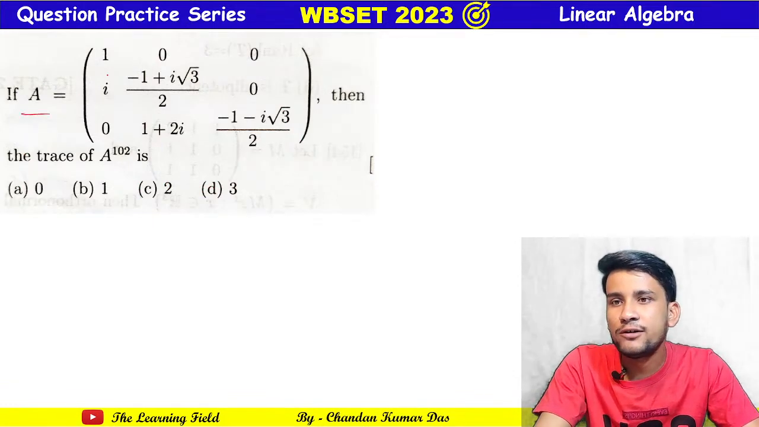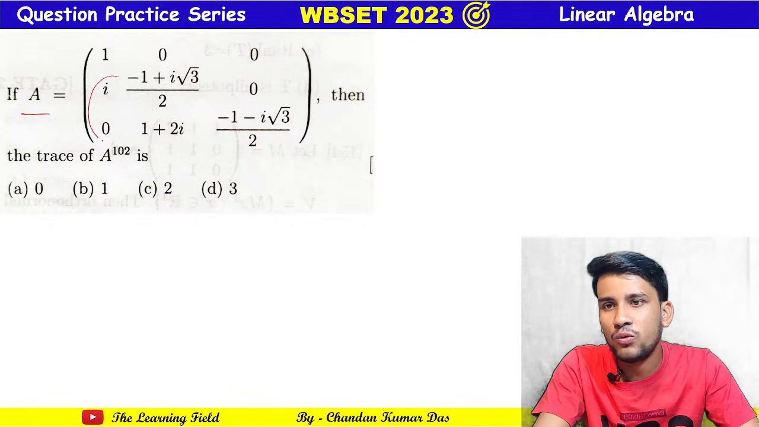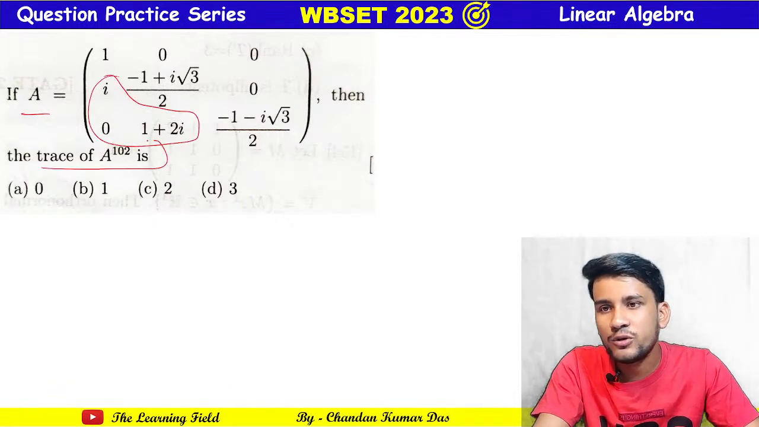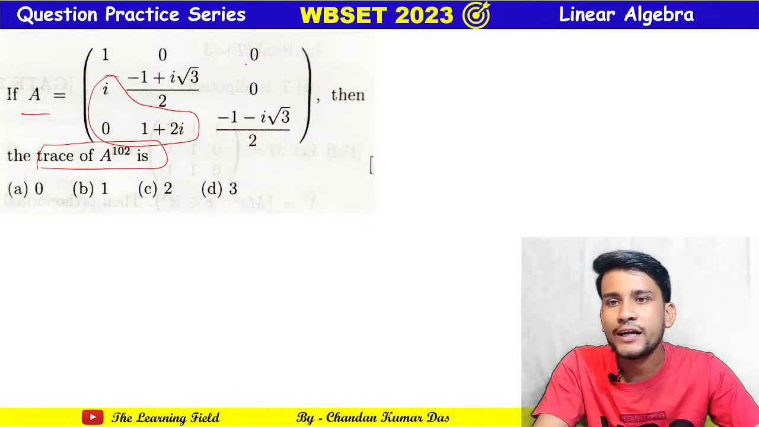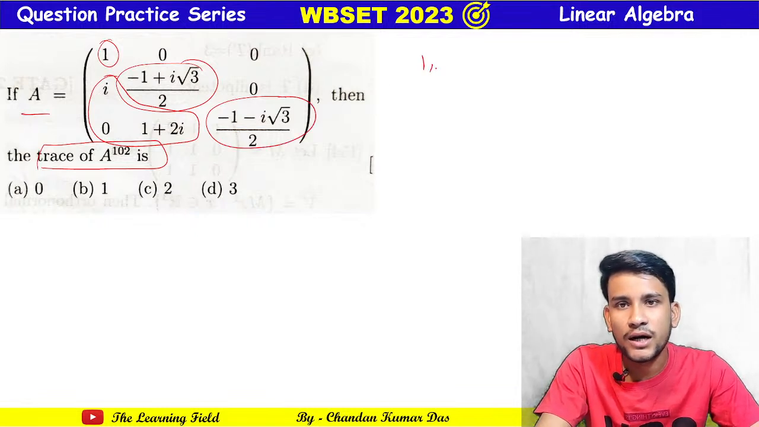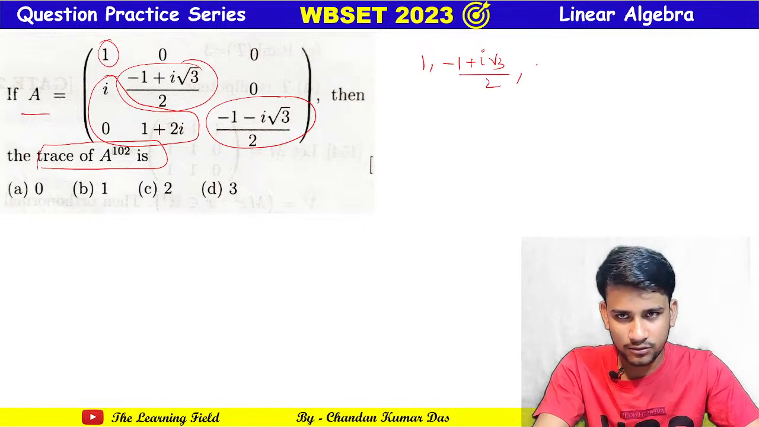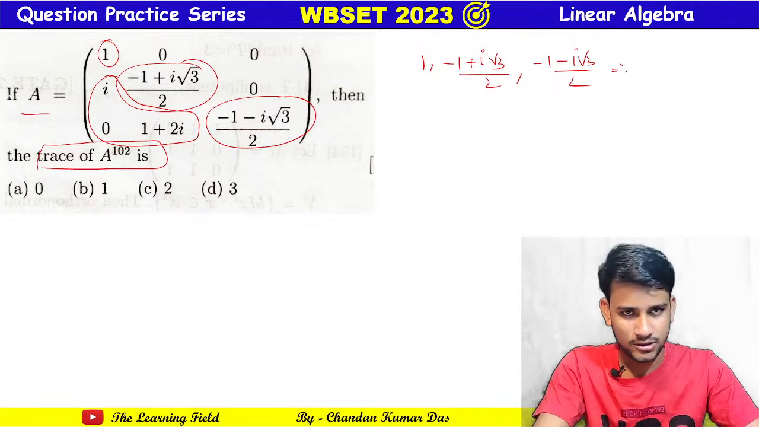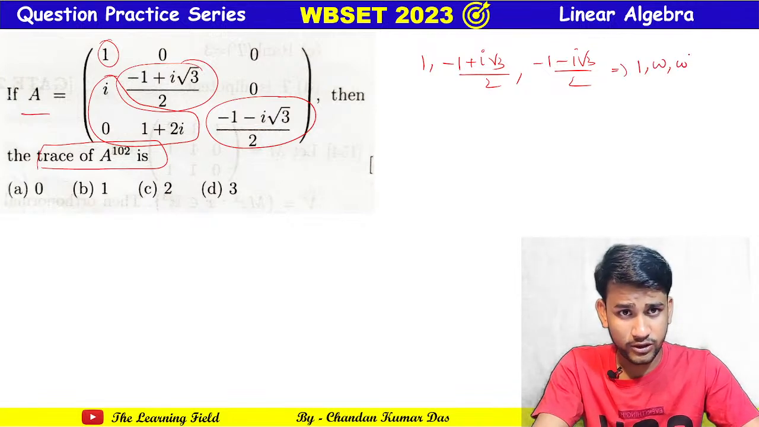So if A equals this matrix, this is again a lower triangular matrix, the upper values are 0. What is the trace of A to the power 102? So see, the eigenvalues are the diagonal elements. So the eigenvalues are 1, minus 1 plus iota root 3 by 2, and minus 1 minus iota root 3 by 2, that is, as is well known, 1, omega, omega square.